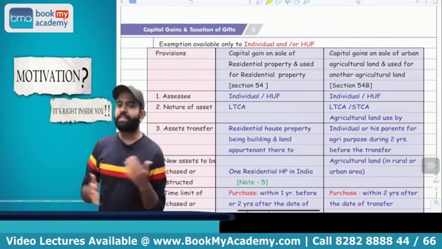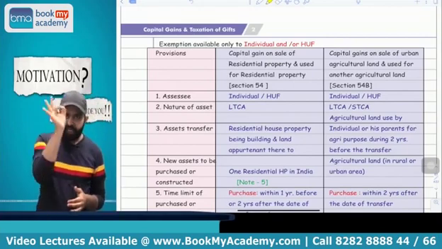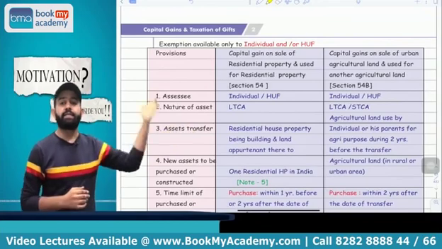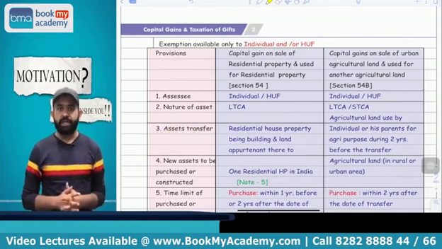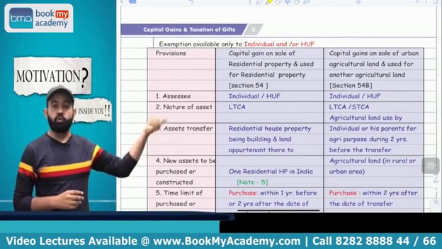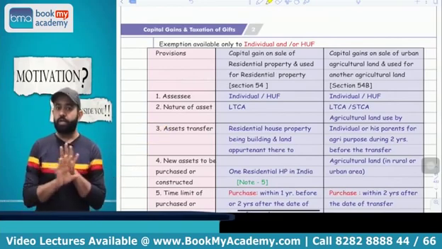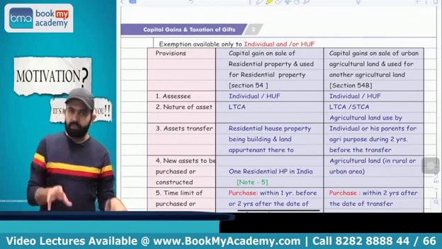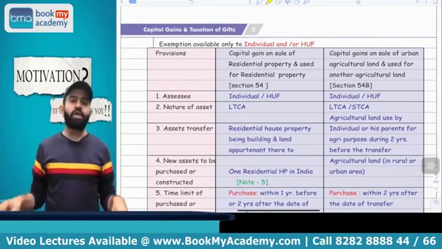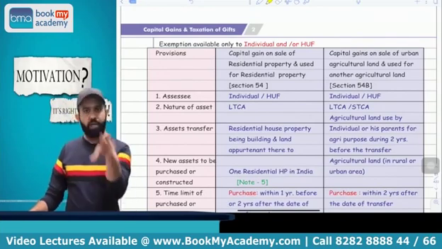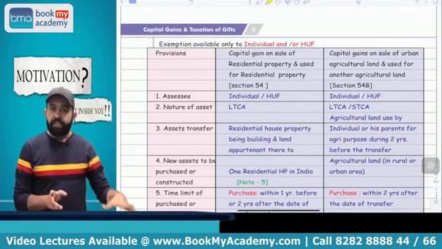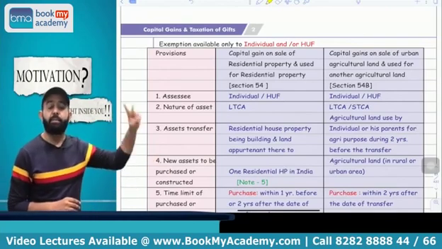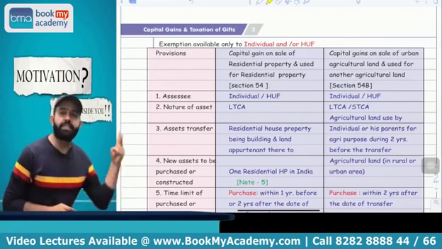This section is applicable for residential house property: if any individual or HUF transfers a residential house property and is going to acquire one residential house property, then exemption is available. Now the question is, suppose that individual or HUF acquires two residential house properties, then is exemption available or not? The answer is no, but there is an amendment from this year. The amendment says that if the long-term capital gain on the old house property is up to 2 crore, then the assessee can acquire two residential house properties and get the benefit of the exemption on both residential house properties.